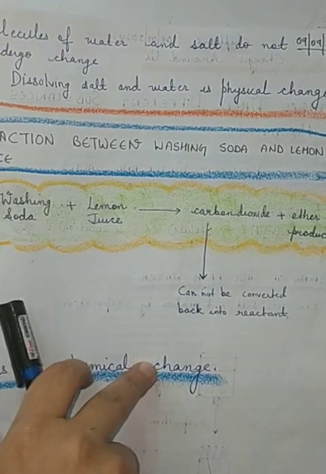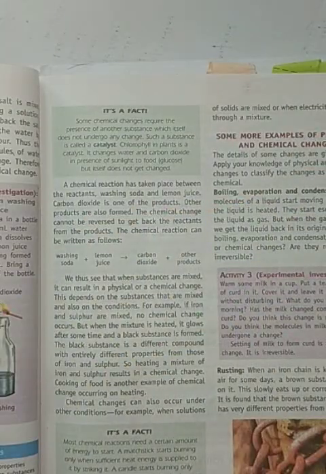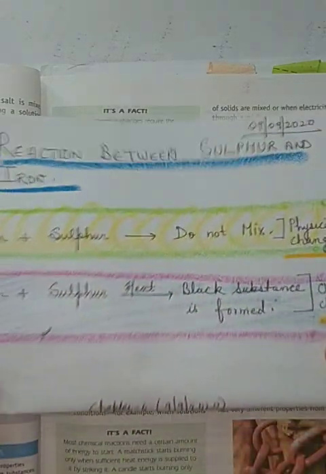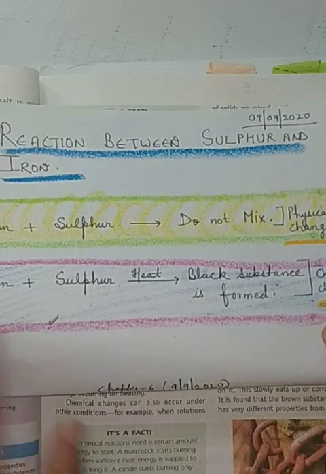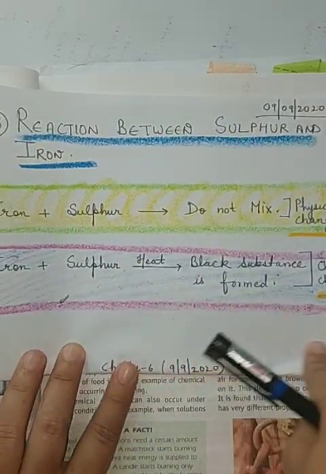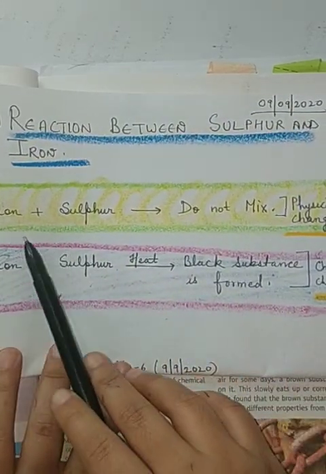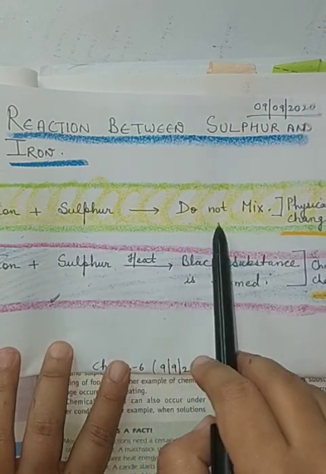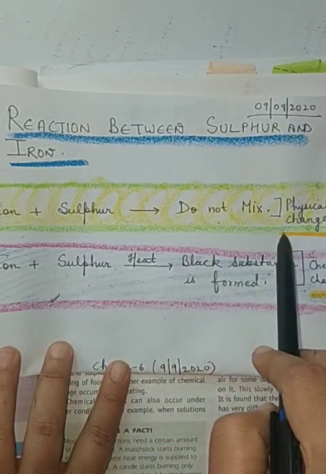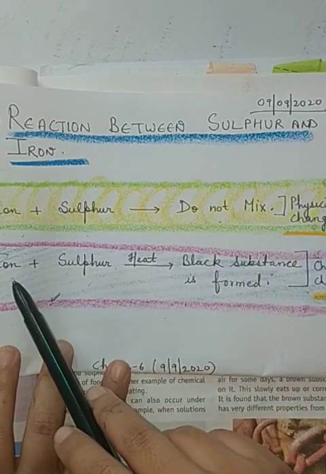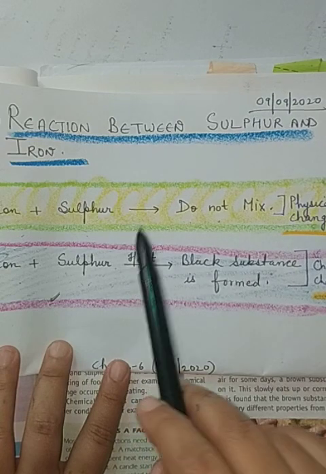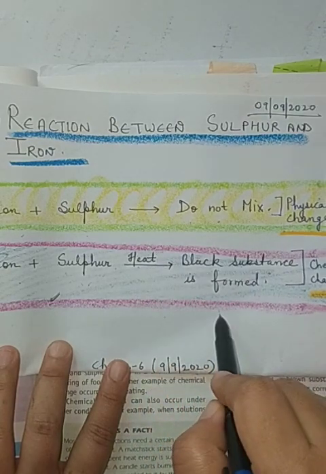Now coming to the third kind of reaction, which is covered in your book. It is also a very easy reaction. If you see here, this is the reaction: iron plus sulfur. When we mix iron and sulfur together they do not mix, which means that is a physical change. But when we mix iron plus sulfur and heat that mixture, then a black substance is formed.